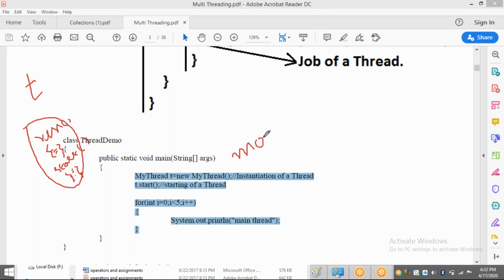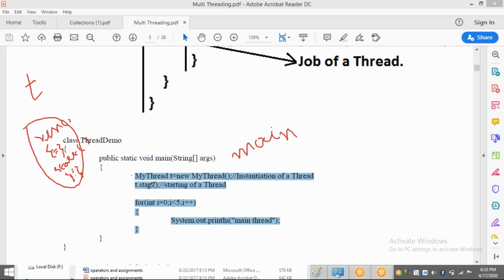We are not going to create this thread; it is created by default by the JVM. The task of this main thread is to execute this main method. Now tell me, who executes this first statement, MyThread t = new MyThread()? The main thread. So who is going to call t.start()? See, t.start() is executed by whom?